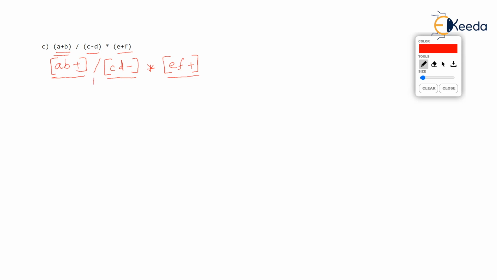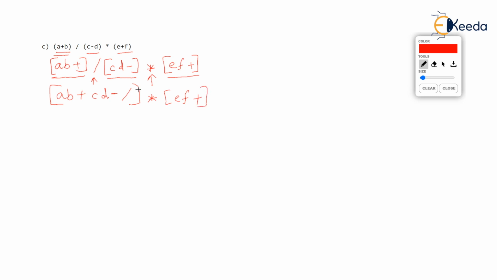And we have got operators, division and multiplication, with same priority, but you will solve division first because it comes first from the left hand side. So what will be the postfix? First operand first, AB plus, then second operand CD minus, and then the operator slash. Mark it as one operand now. What remains is into EF plus.